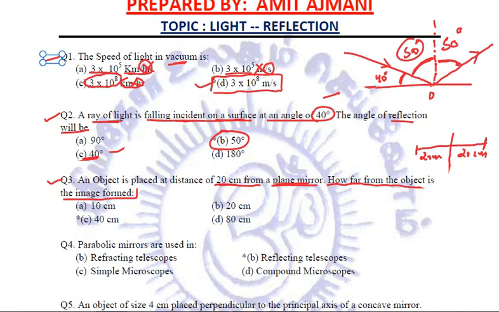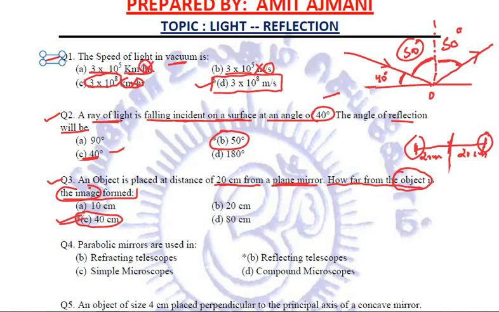Now, the image is at a distance of 20 centimeter from the mirror. What exactly is given in the question? How far from the object is the image formed? If we try to relate, the object is placed here, the image is formed here. So now the answer will be 40 centimeters. Got it? Because it is not being asked how far from the mirror the image is formed. If it would have been the mirror, the answer would have been 20 centimeter. But he is asking how far from the object the image is formed. It will be 40 centimeter.